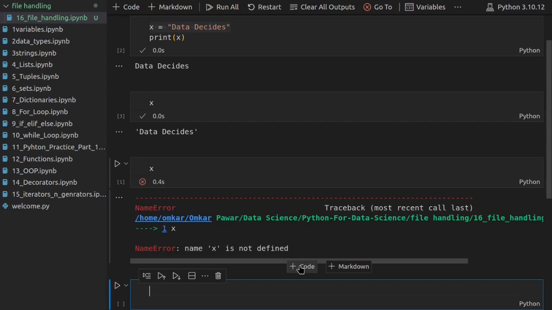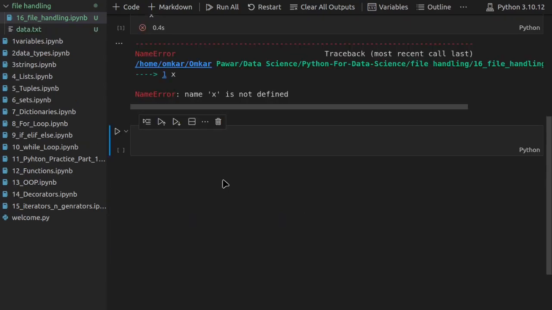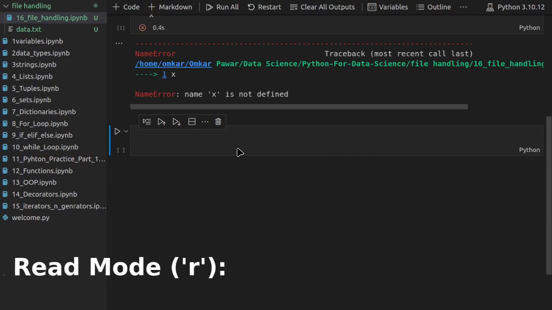Reading a file, writing a file and appending to a file are some common operations that we do with a file. Now let's see all of these operations one by one and see how we can handle files in Python. Let us begin with the first common file operation, that is reading the file.